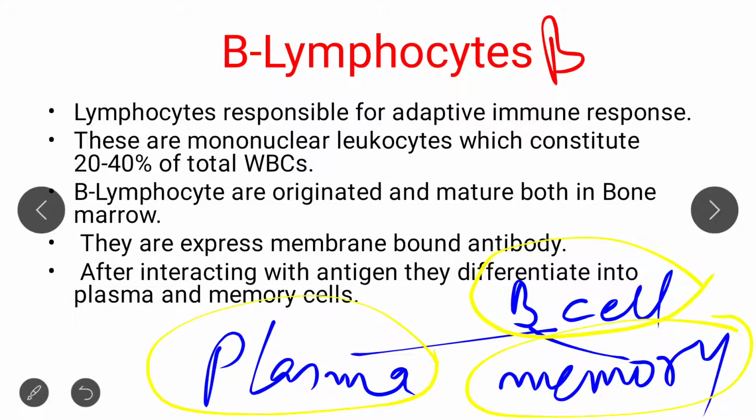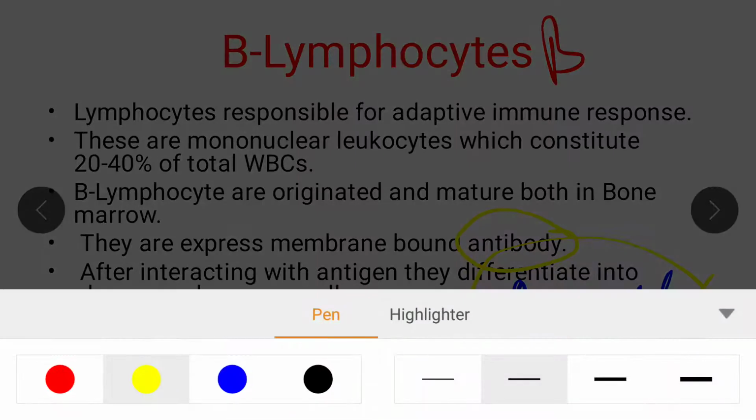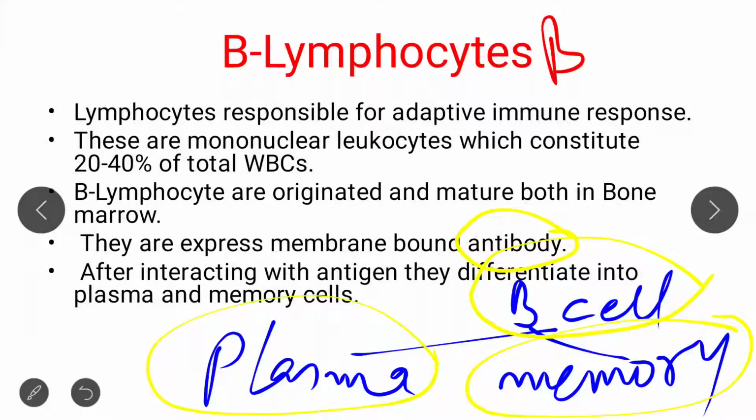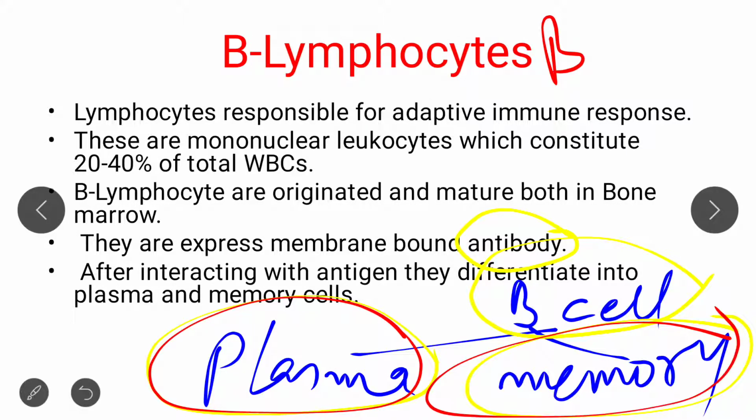Okay, so B cells originate in bone marrow and mature in bone marrow. That's why we call them B cells. B cells are basically the antibody producing cells, and when an antigen interacts with them, they are divided into plasma cells as well as memory cells. Okay, so this is all about B lymphocytes.